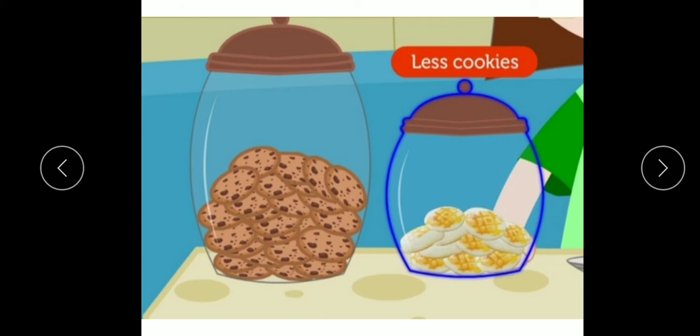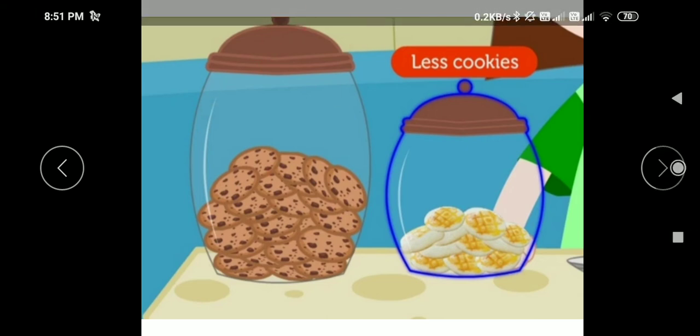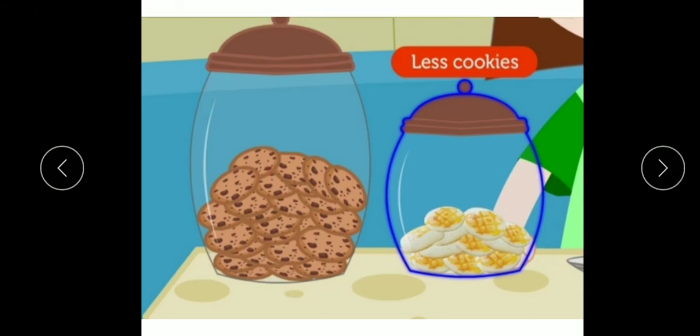See children, there are two jars of cookies. This one is the bigger jar. So this big jar has more capacity as it is bigger, whereas this smaller jar has less capacity. So this jar of chocolate cookies has more capacity and this jar of pineapple cookies has less capacity.